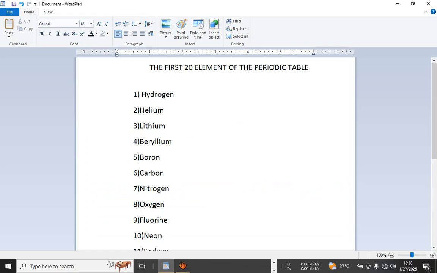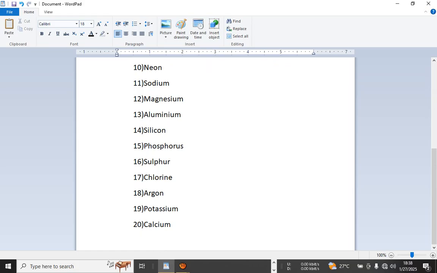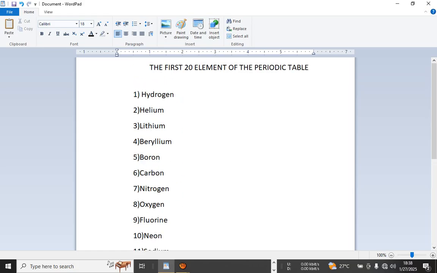This order you are seeing is from 1 to 20. From 1 to 20 is their increasing atomic number. What do I mean by atomic number? Atomic number is the number of protons present in the atom.